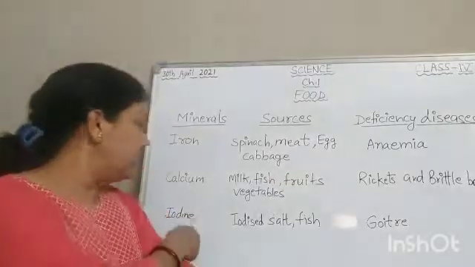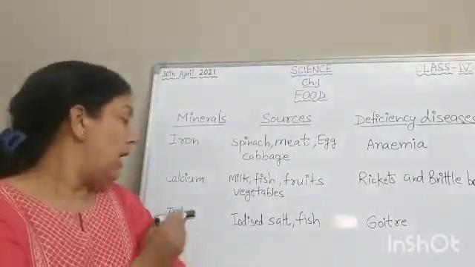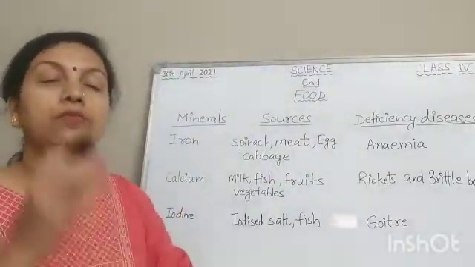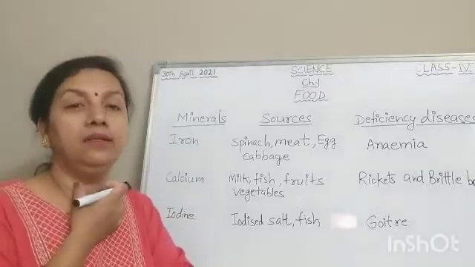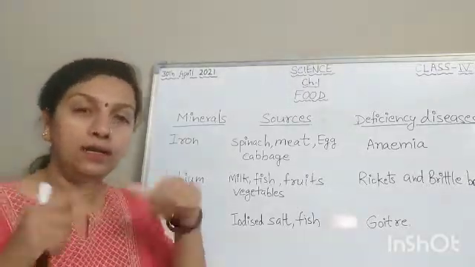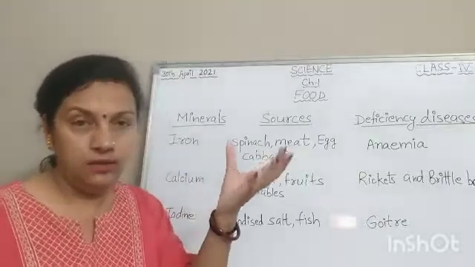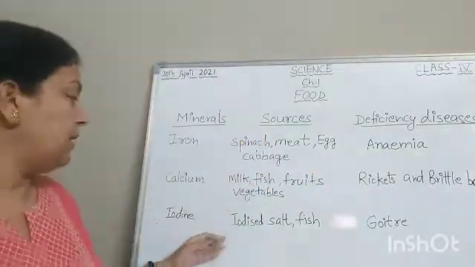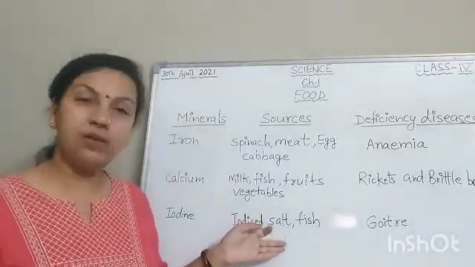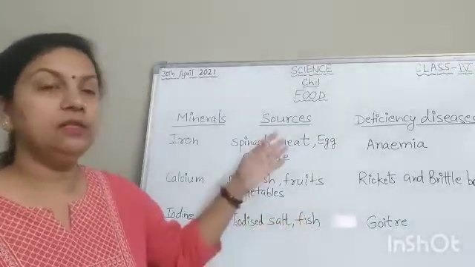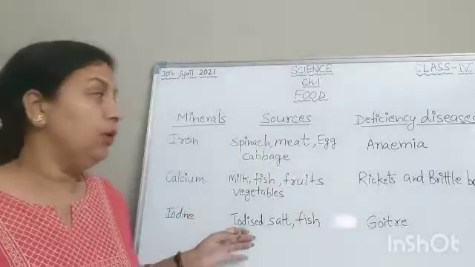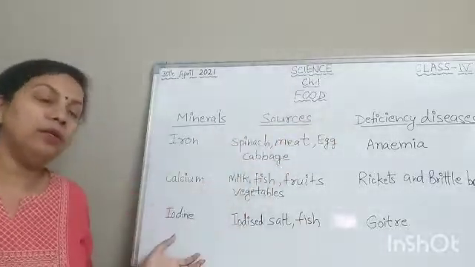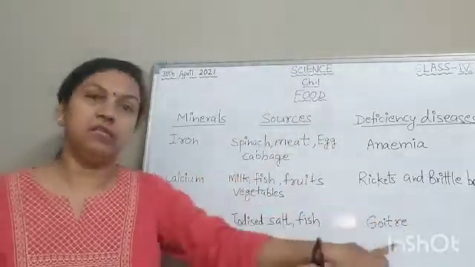Now the next one is iodine. Iodine controls the functioning of the thyroid gland. In higher classes, you will know about that. The sources of iodine are iodized salt and fish. And the lack of iodine can cause goiter.